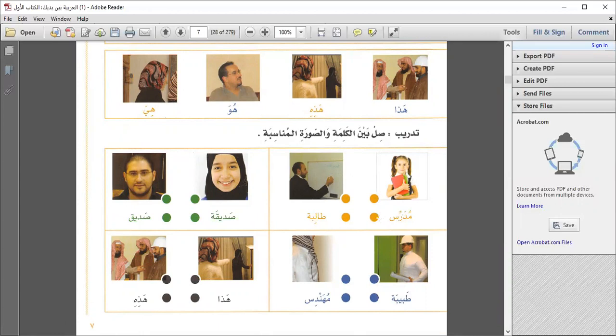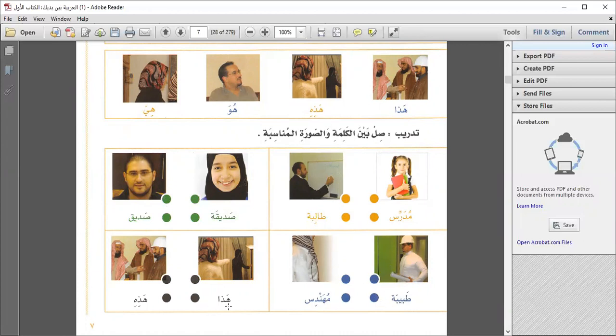Just like مدرس is the word, طالبة is the word. These are two pictures. You have to match them. Just like this is a girl, she's a student. You have to match with طالبة. Okay? مدرس with this male teacher. صديقة, friend, and صديق. It's the same. You have to match like this. So صديقة, female friend, and صديق, male friend. Here طبيبة, a female doctor, and مهندس, a male engineer. So this is a male engineer. You'll match like this. This is a female engineer.